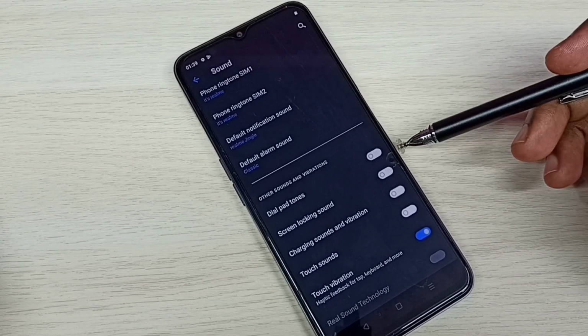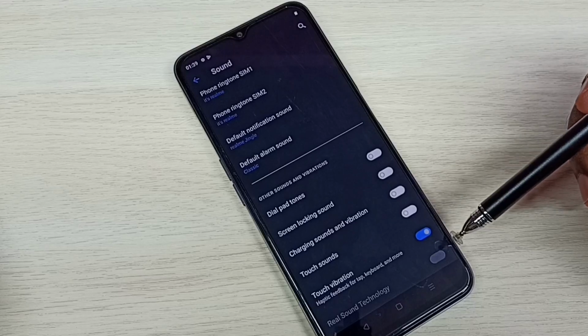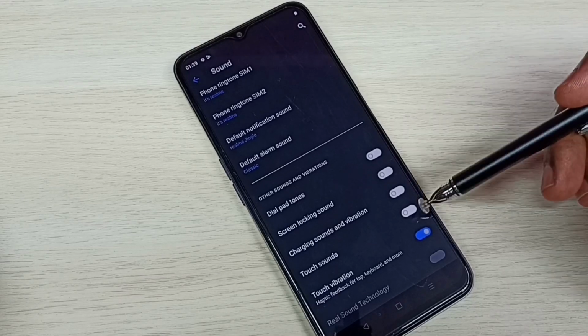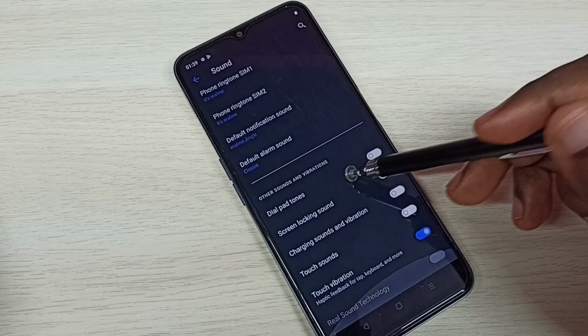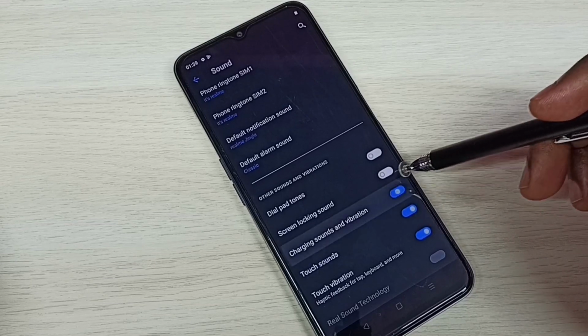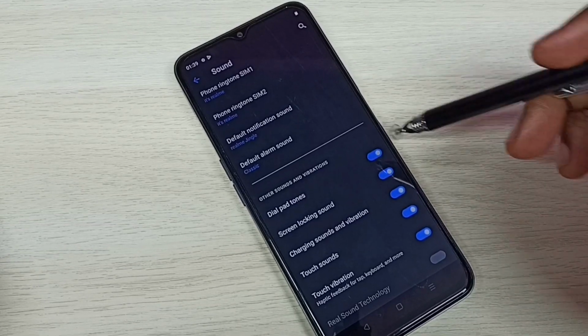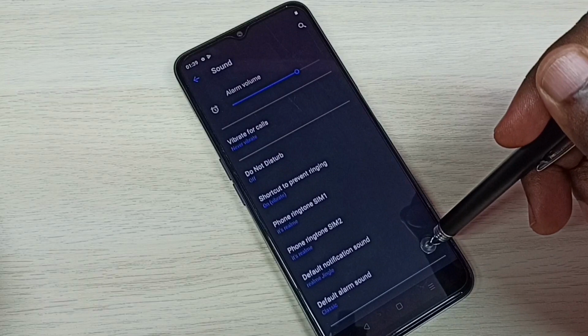We can enable or disable sounds. Okay, so please try this. Let me enable all this. So this way we can turn off sounds.